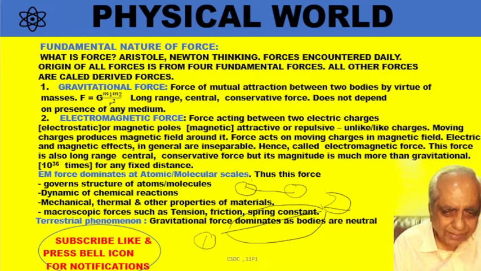But in terrestrial, like means in macro, between two bodies, between Earth and satellite, Earth and Moon, gravitational force dominates, because the distance is so large that electromagnetic force is almost nil. So only gravitational force will dominate and it will take place.